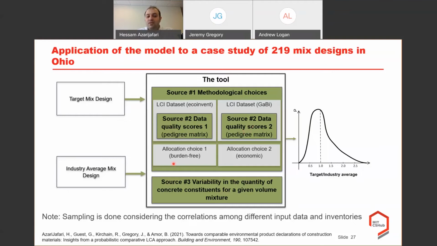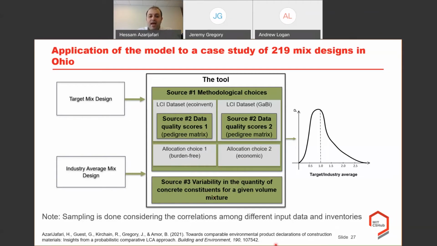And we have different allocation choices, again, as a part of the methodological choice related to considering burden-free, meaning that it's a waste, or there is an economic allocation rule assigned to our byproducts. And lastly, we have the variability in the quantity of the constituents for a given volume of mixture.